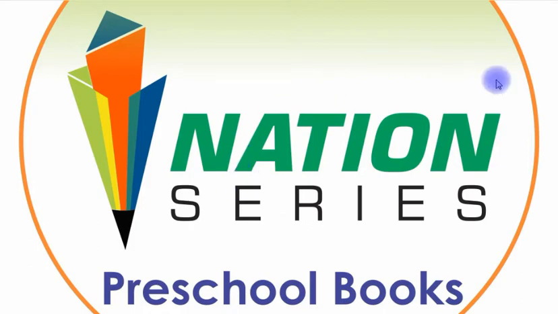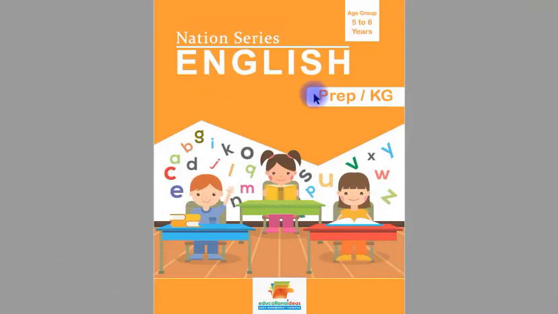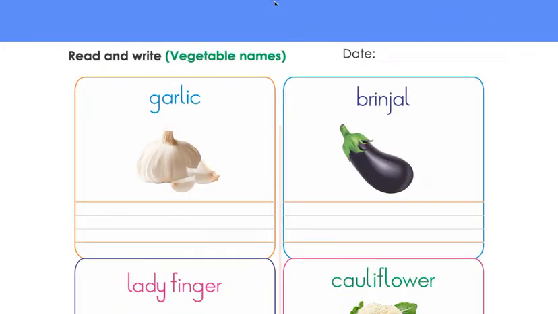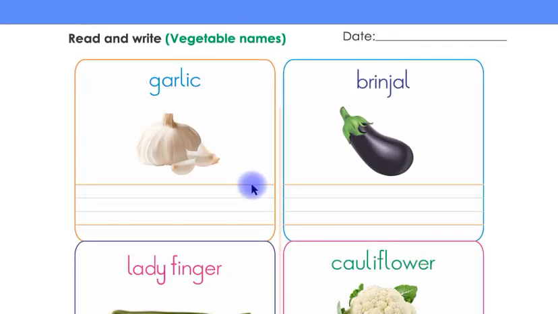Assalamu alaikum. This is Nation series English for Prep KG, suitable for 5 to 6 years old children. Today we are going to learn from page number 50. On this page, children, you are going to read and write the vegetable names.